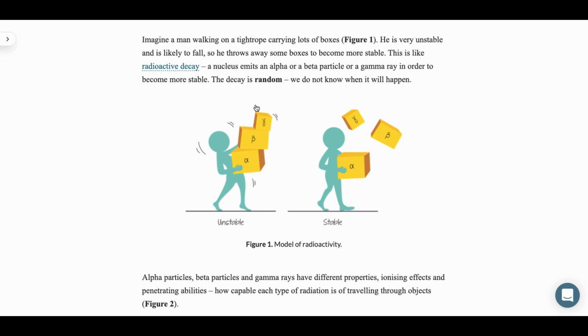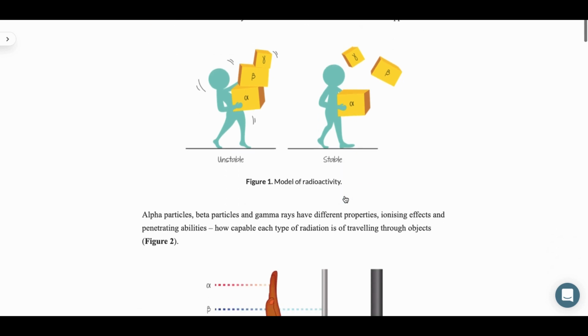So as you can see here, at first this guy is very unstable, but by emitting, which is in this term decaying, he loses these gamma and beta particles, hence he becomes more stable.